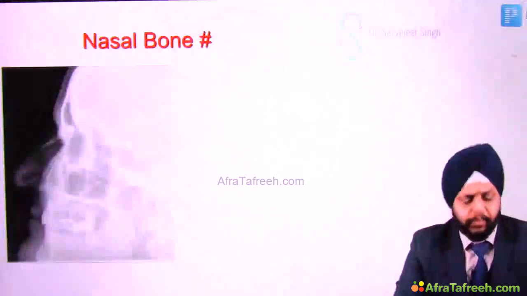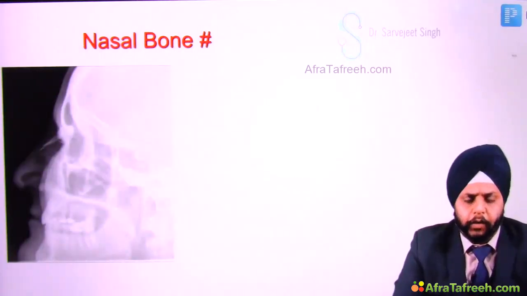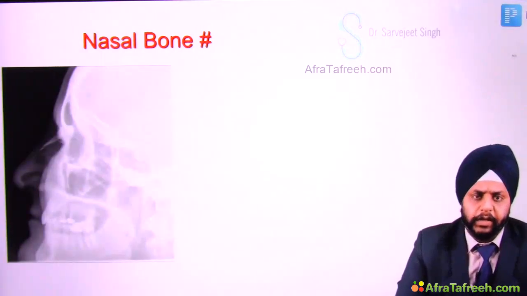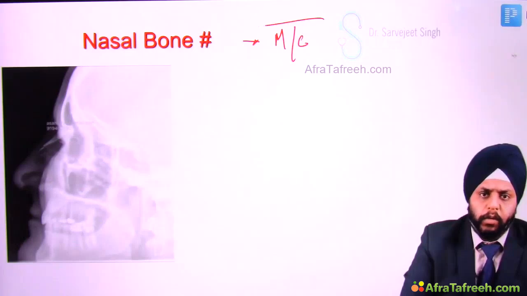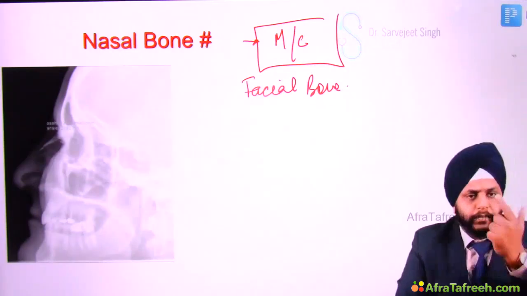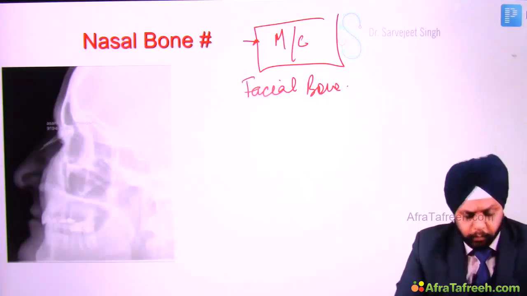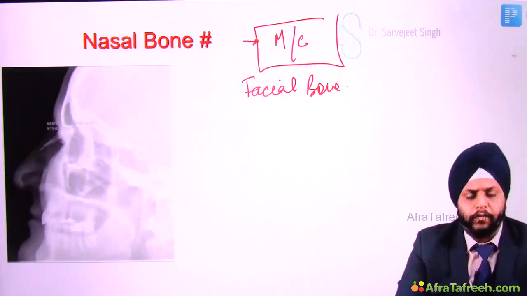All right, next is the nasal bone fracture. Let us discuss a few of the facial traumas, and nasal bone fracture is the first one. This is the most common facial bone to undergo fracture. Most common facial bone. Why? Because of the nose projection. So this is the bone that will most commonly get fractured whenever there is a blunt injury to the face.